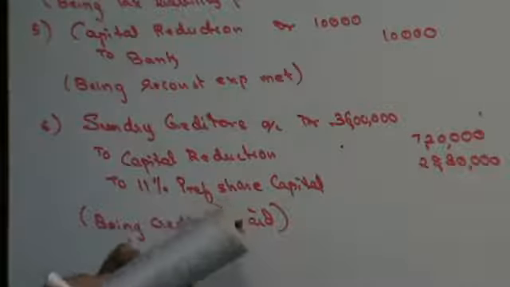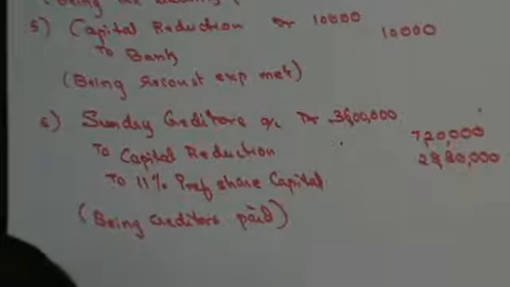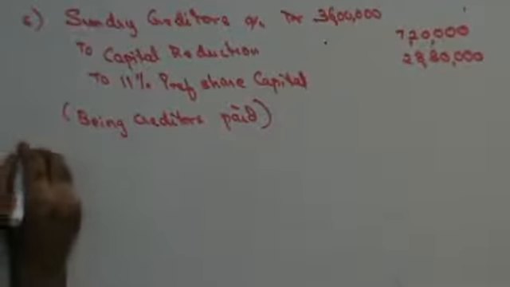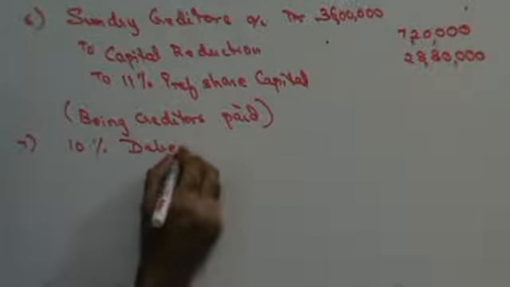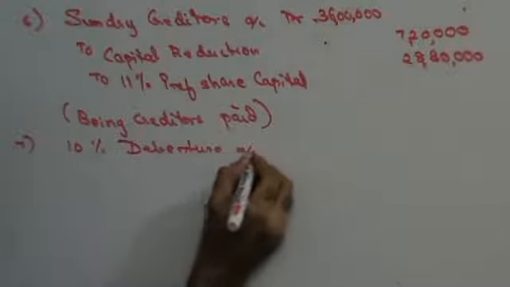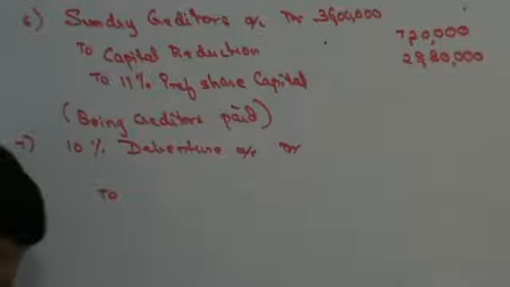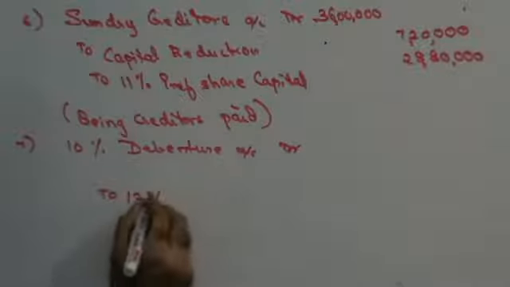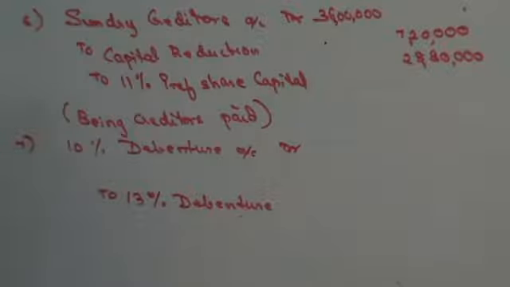Right? Next, 10% debentures to be converted into 13% debentures of 1,60,000 in full settlement of their claim. Debit what comes in? 10% debentures come in. Debit what comes in, credit what goes out. 13% debentures are going out. Right?